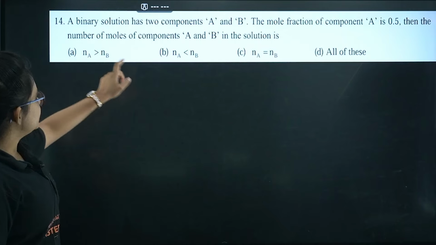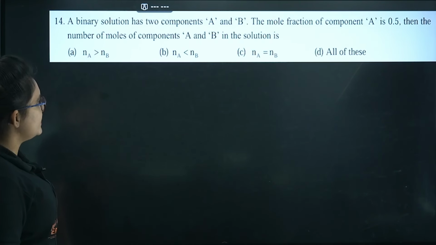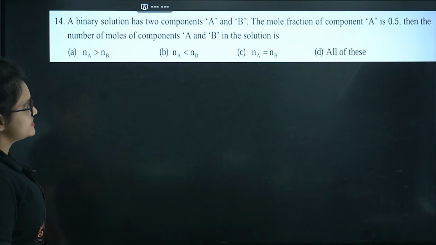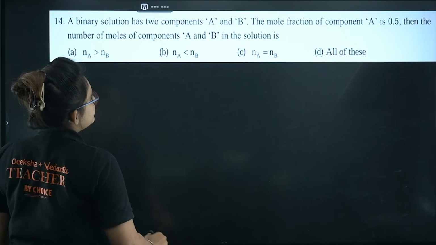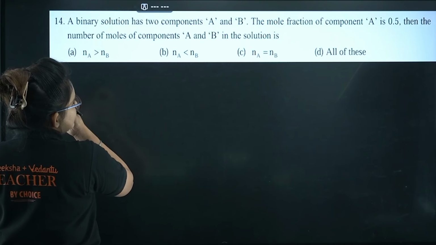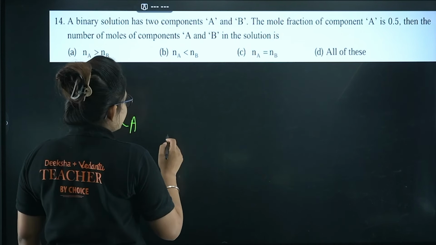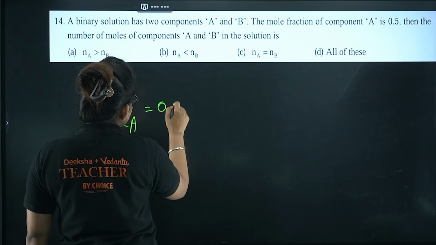Let's proceed. Here you can see a binary solution has two components A and B. The mole fraction of the component A is 0.5, then find the number of moles of the components A and B in the solution. So mole fraction of A means XA, and XA you are getting 0.5.